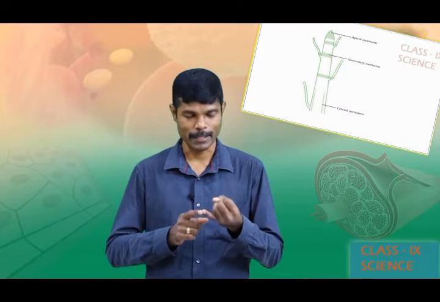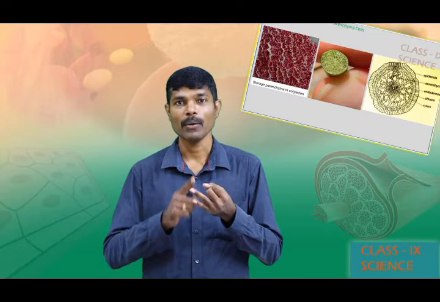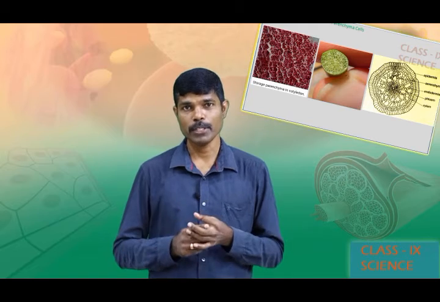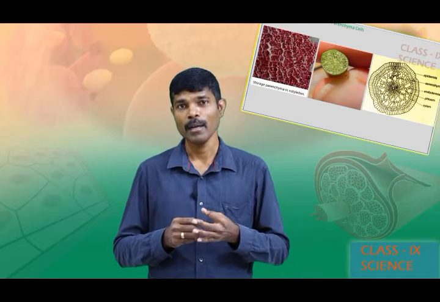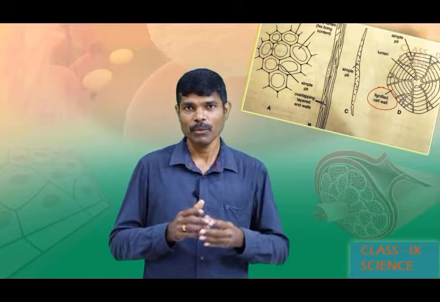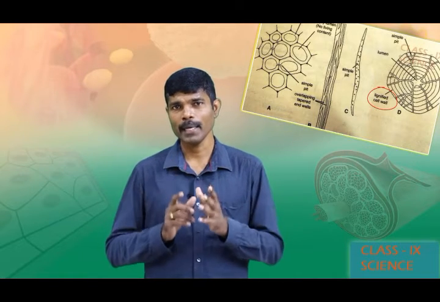In the first category, we have seen simple permanent tissue. And again, we further classified simple permanent tissue into three categories. What are they? Can you recall this? Yes, parenchyma, collenchyma and sclerenchyma. By using different pictures, I have already shown you how the cells are arranged in parenchyma.